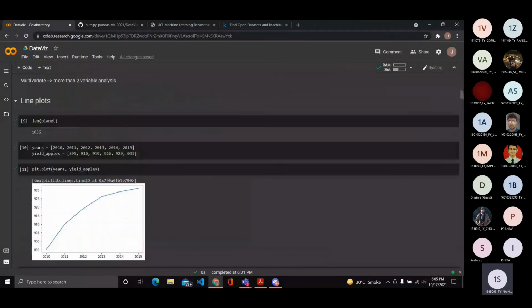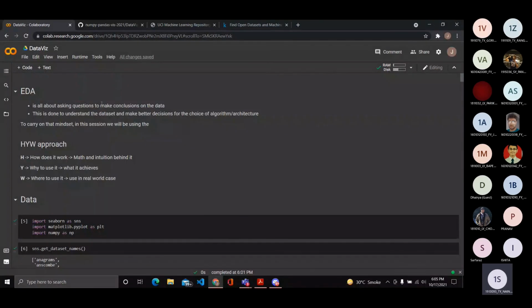Is my screen visible? Yes, it's visible. Okay, all right. So let's start with data visualization, right? In general, you've learned NumPy and Pandas. Now you're going to be learning about Matplotlib, Seaborn, and other plotting theories and everything about that.